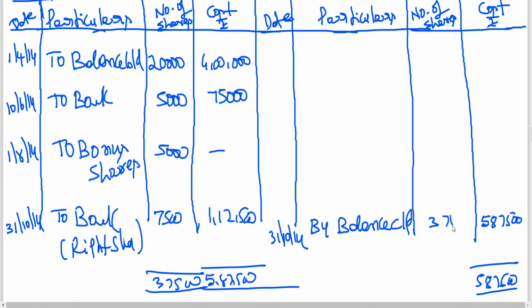Number of shares, no problem. No sale. Right shares are credited to P&L account, or if you can write an income column, that can be transferred. But most of the books simply write working notes. Okay.